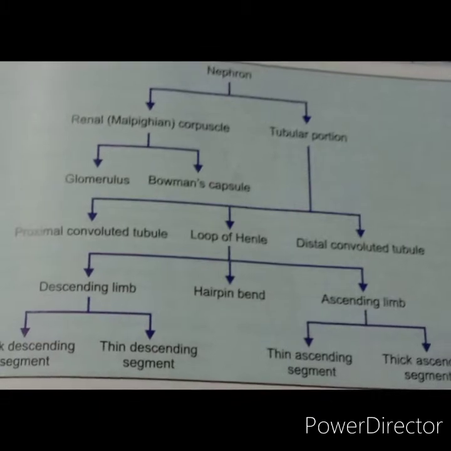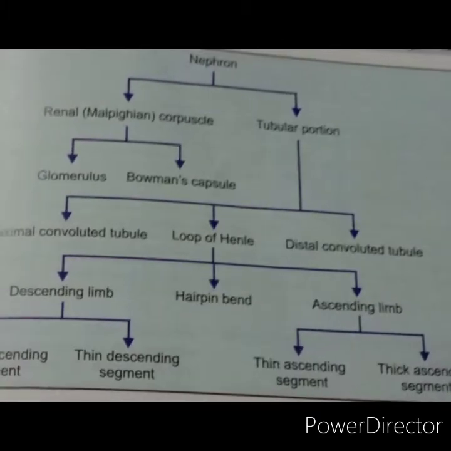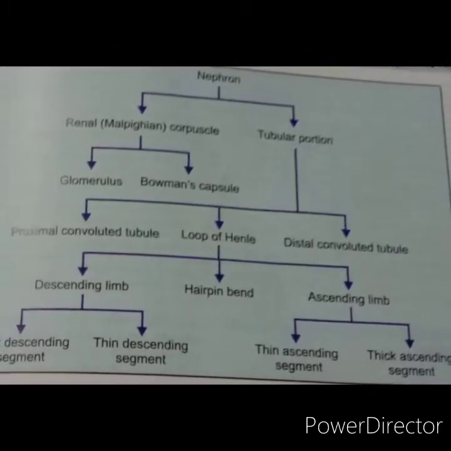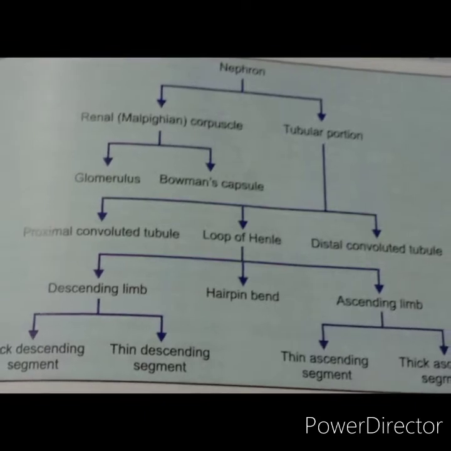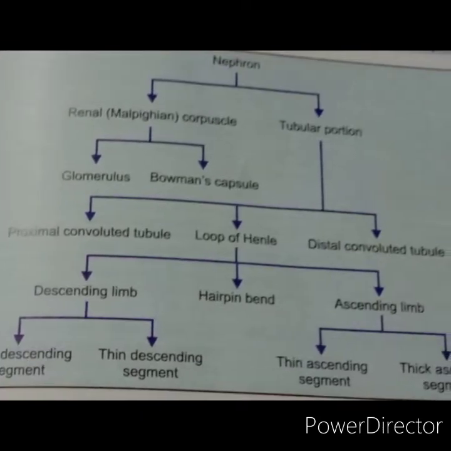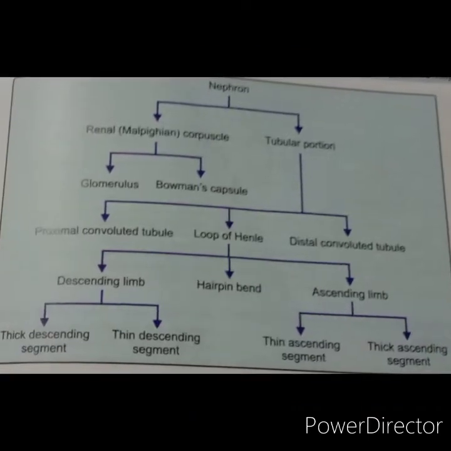The capillaries of glomerulus arise from the afferent arteriole. After entering the Bowman capsule, the afferent arteriole divides into 4 or 5 large capillaries. Each large capillary subdivides into many small capillaries.